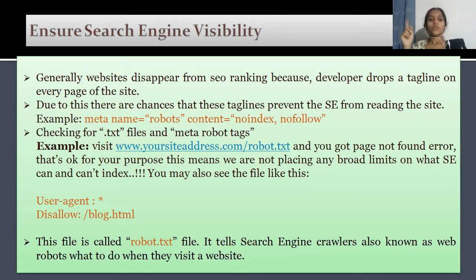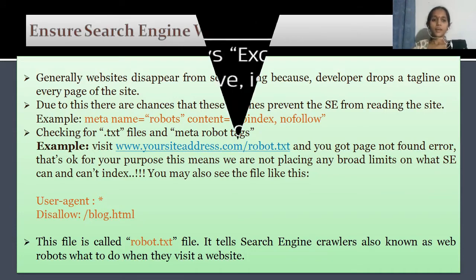So the robots.txt file tells the search engine crawlers or web robots what they are supposed to do, to hide or to show your website in the search engine result page. Whenever these robots find commands like disallow, or disallow some website.html, definitely they will not show your website in the SERP.